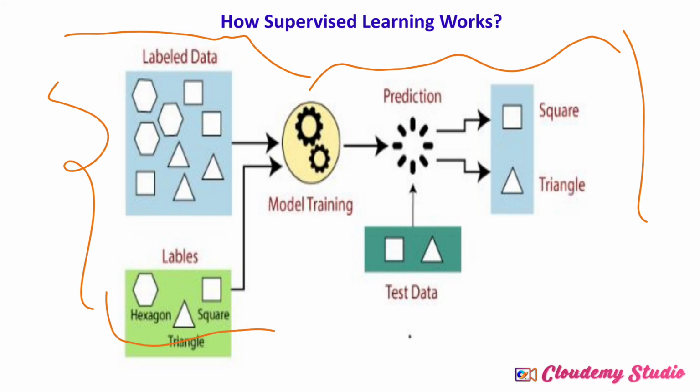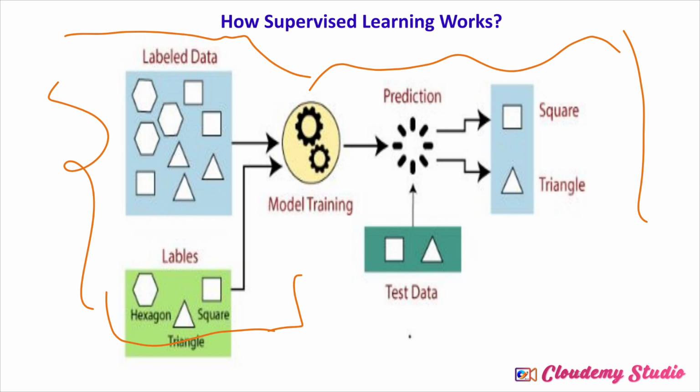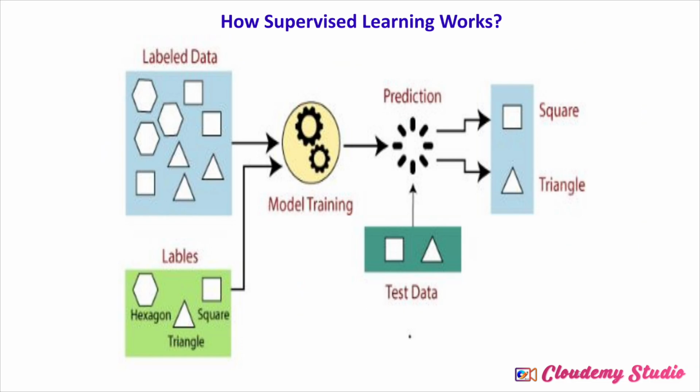Again, this is one example. See here, first of all, we have taken the labeled data, and these are some of the labels. What are the labels in this labeled data? Like this is a hexagon. The first image is a hexagon, the second is a triangle, the third is a square. Next we provide this to the model for model training. This is the training data, and then we predict whether it is a square or a triangle by giving the testing data.